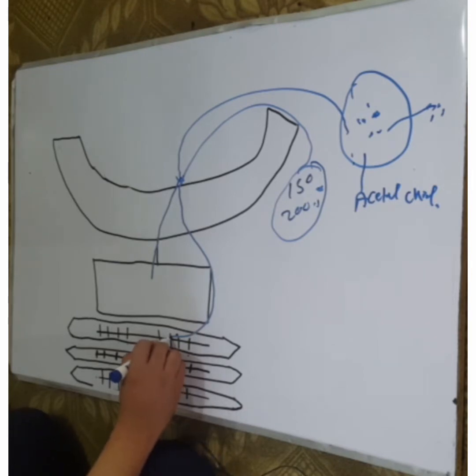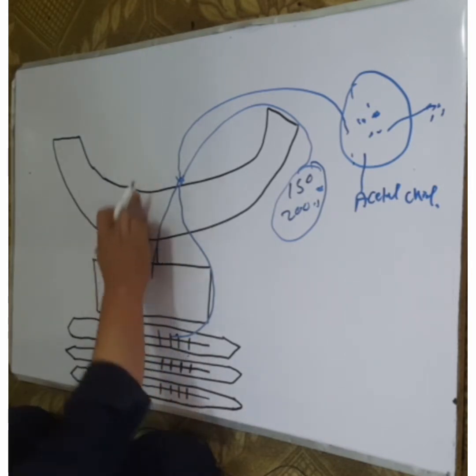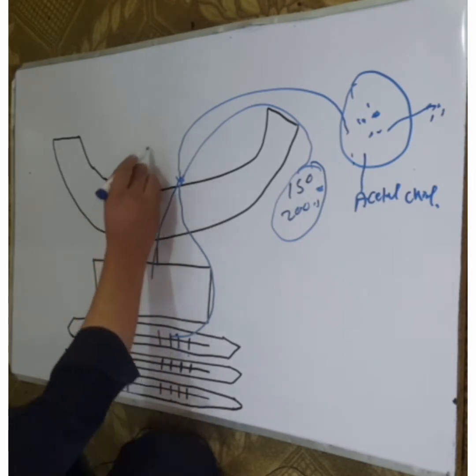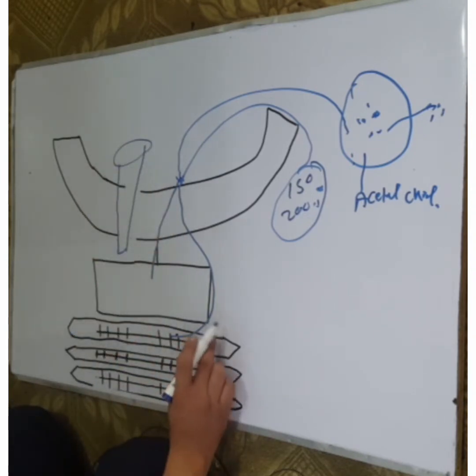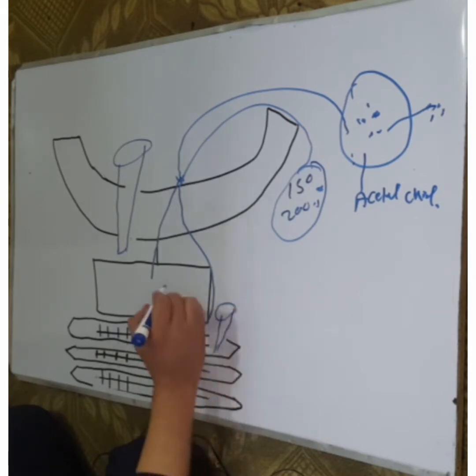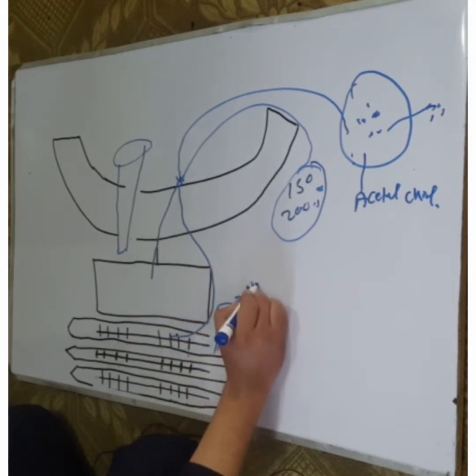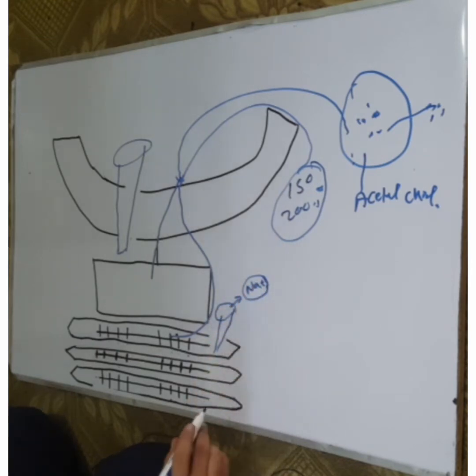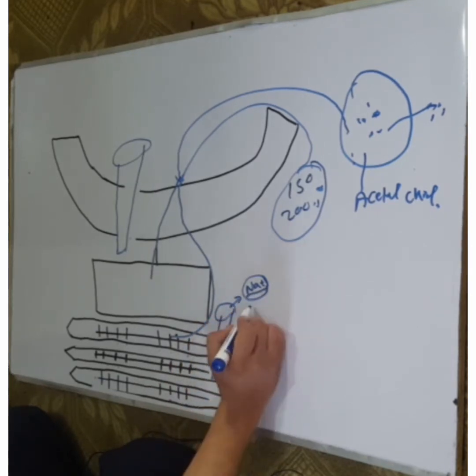When acetylcholine binds to the acetylcholine receptors, the channels open. These channels allow the entry of sodium ions.